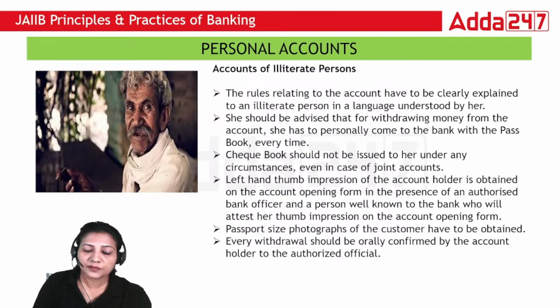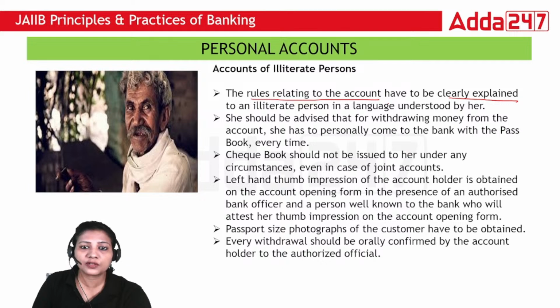Now comes the account of an illiterate person. In the case of an illiterate person, whatever rules relating to the account are, they have to be clearly explained to the person: that they will have to bring their passbook and get the passbook regularly updated.